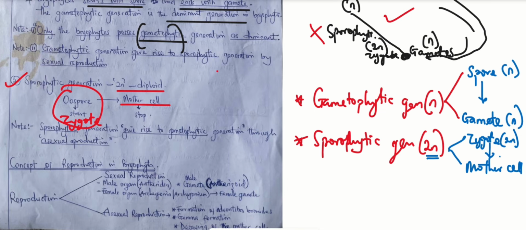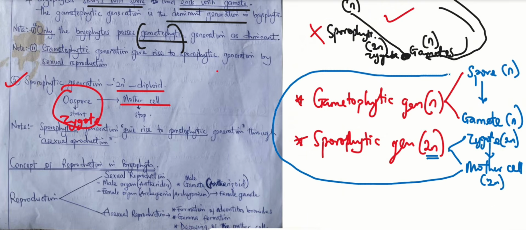And the cycle continues. Now, from the mother cell back to the start, for the cycle to continue, the mother cell will have to undergo something we call meiosis. All right. So when meiosis occurs, it produces N again, which starts another gametophyte generation. And that's how the life cycle continues.